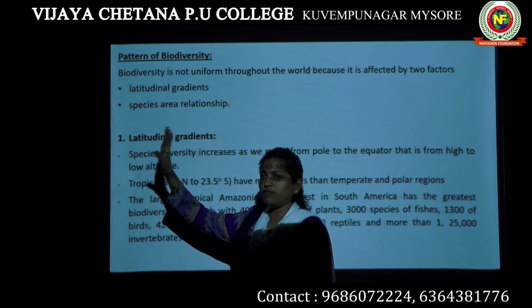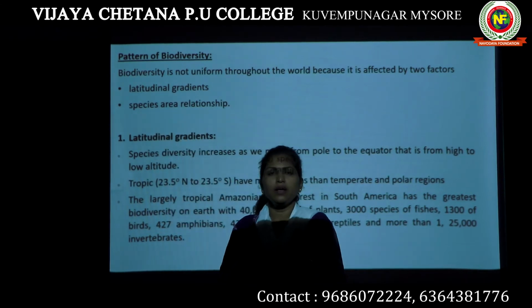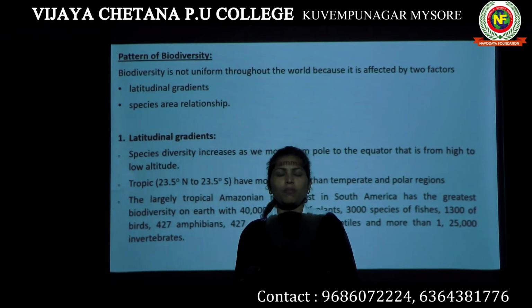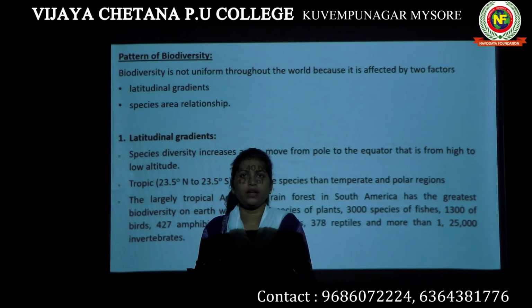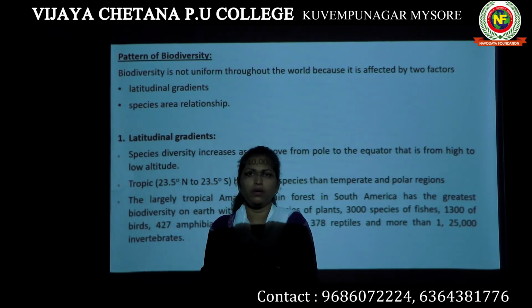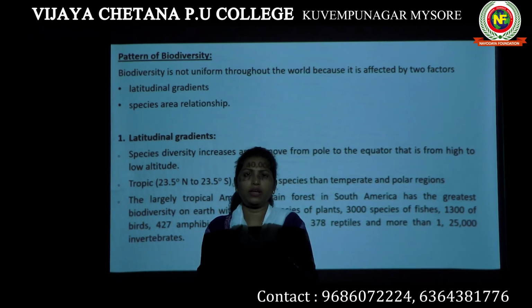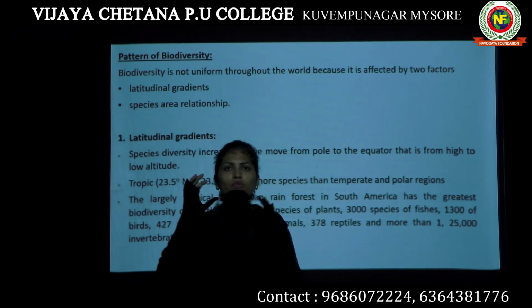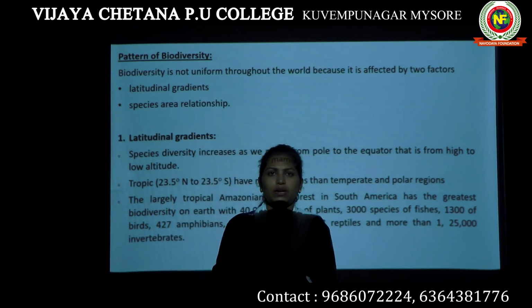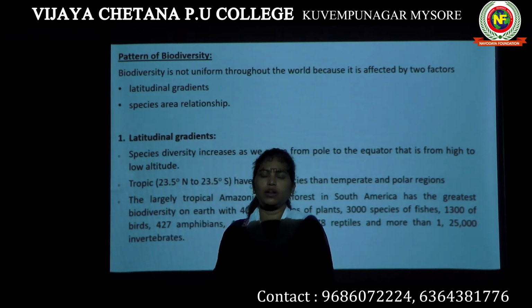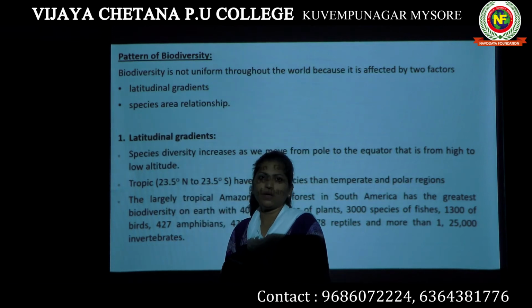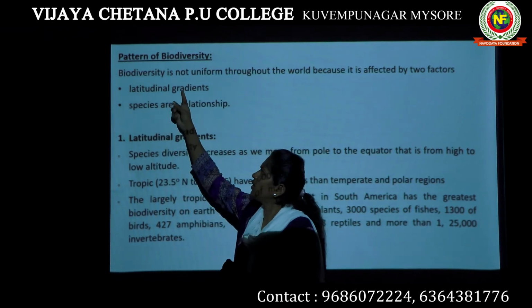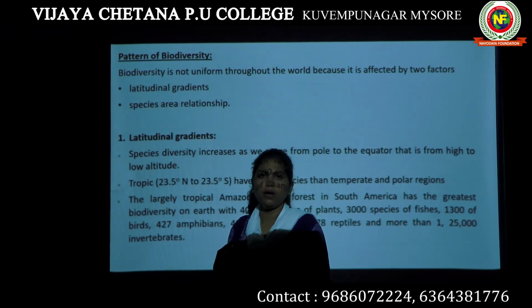In a simple way, what is a latitudinal gradient? The location of your country also matters when we talk about biodiversity. Where we are present on the whole globe, in which part of the globe our country is located, also contributes a lot towards biodiversity. So latitudinal gradient means our position on the globe matters a lot.